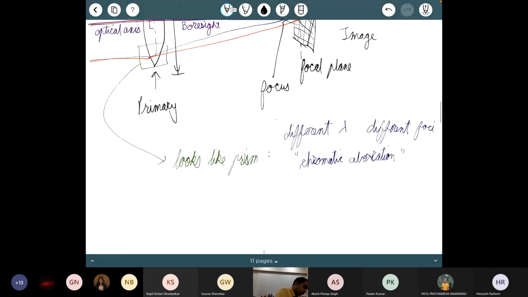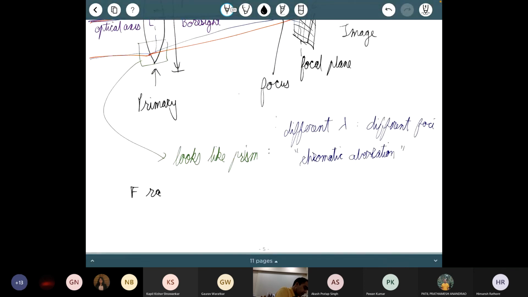There is something called the F ratio, which is the ratio of the focal length F divided by the aperture D. Focal length divided by the aperture. And this is commonly used while comparing telescope characteristics.